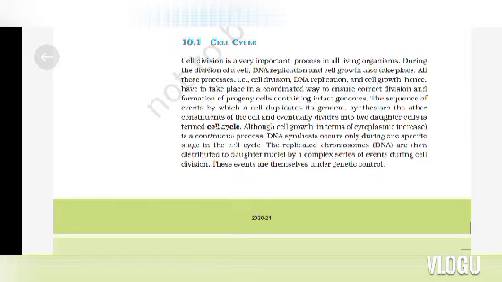Next topic, cell cycle. Cell division is a very important process in all living organisms. During the division of a cell, DNA replication and cell growth also take place. All these processes, that is cell division, DNA replication and cell growth, hence have to take place in a coordinated way to ensure correct division and formation of progeny cells containing intact genomes. The sequence of events by which a cell duplicates its genome, synthesizes the other constituents of the cell, and eventually divides into two daughter cells is termed the cell cycle.